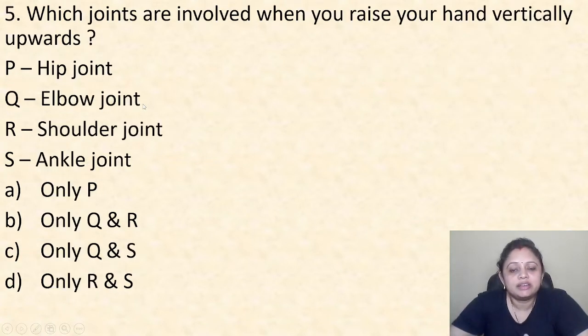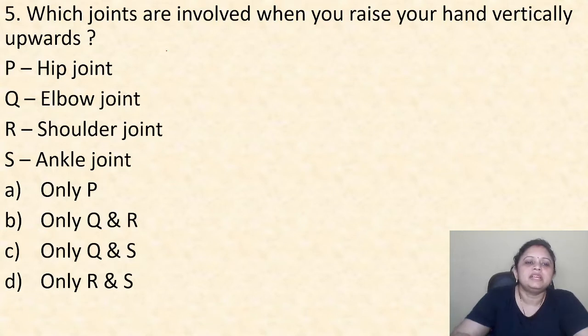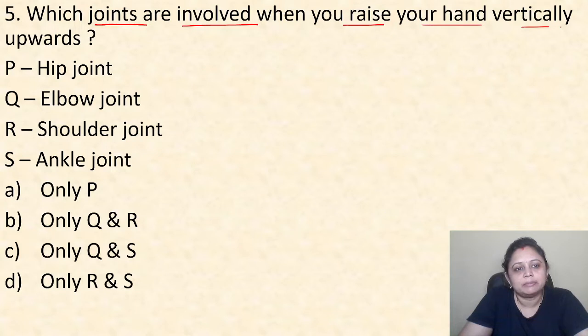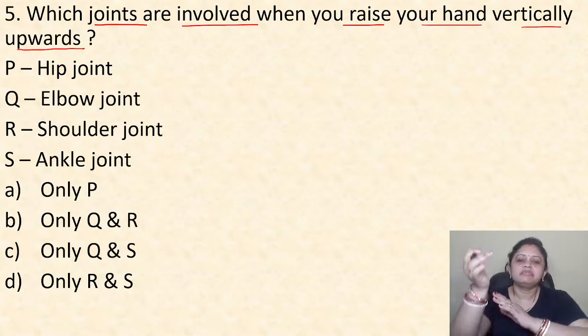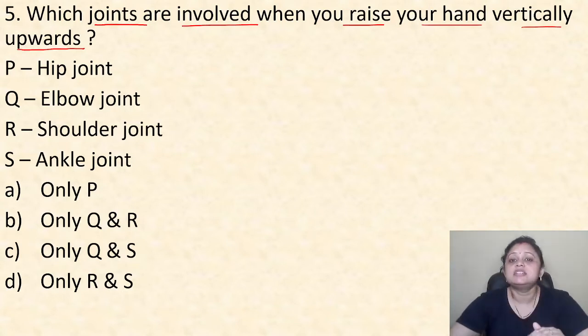Coming to the next question, which joints are involved when you raise your hand vertically upwards? P, hip joint. Q, elbow joint. R, shoulder joint. S, ankle joint. Option A, only P. B, only Q and R. C, only Q and S. D, only R and S. When we raise our hand vertically upward, first the elbow joint is involved, and the second one is the shoulder joint.